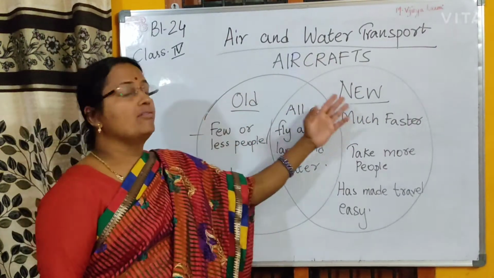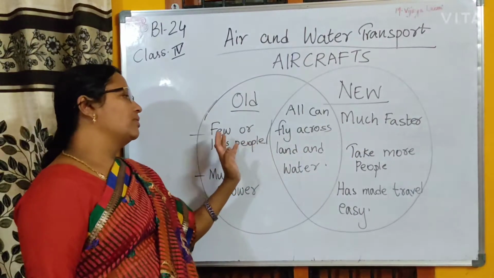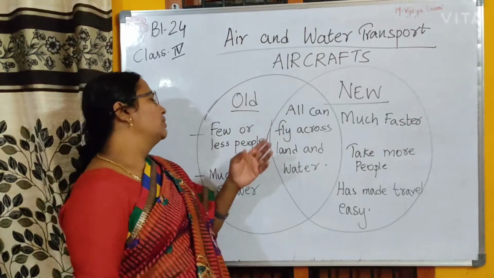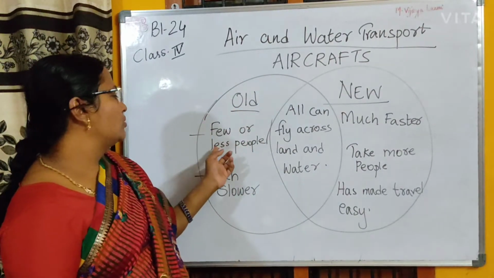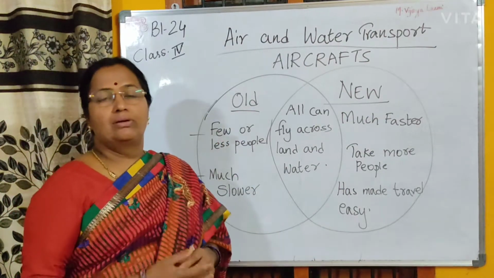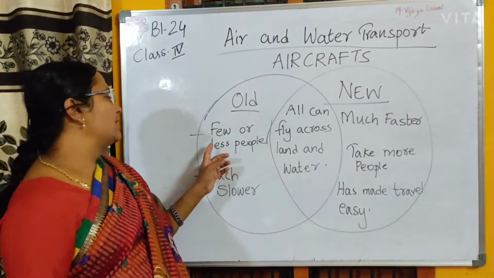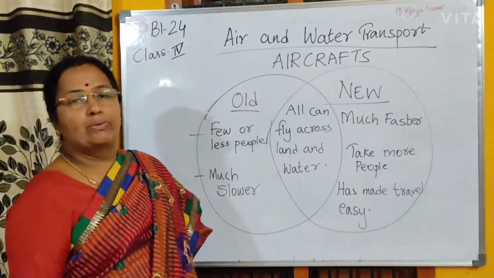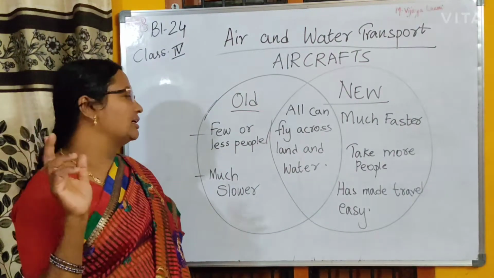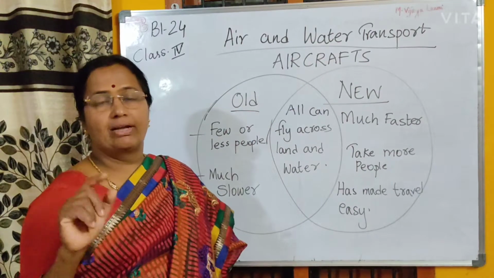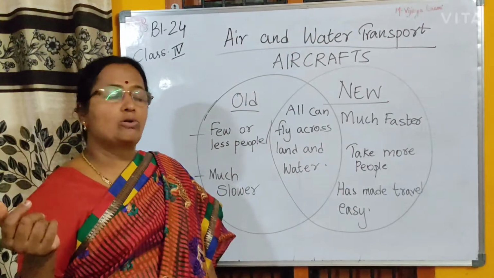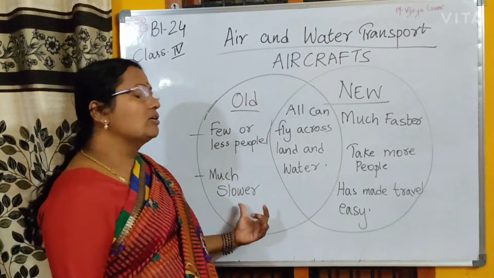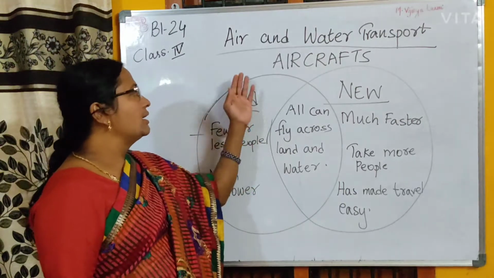How are the old, how are the new, what is the similarity between them? Both had some features same, so what are those? So old air transport could carry only few or less people. For example, if you take hot air balloon, only one or two people can travel in that. Whether you take the flyer one, the first, only one or two people can travel in that. The traveling also was much slower in the old aircrafts.